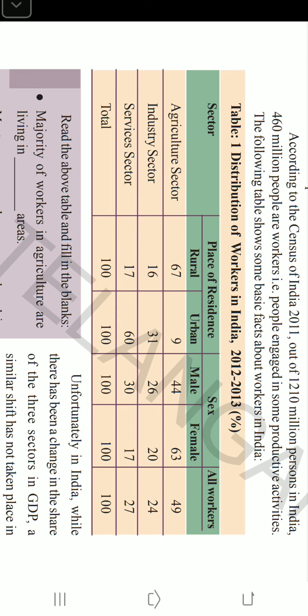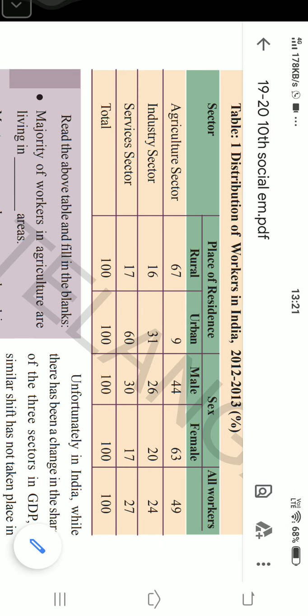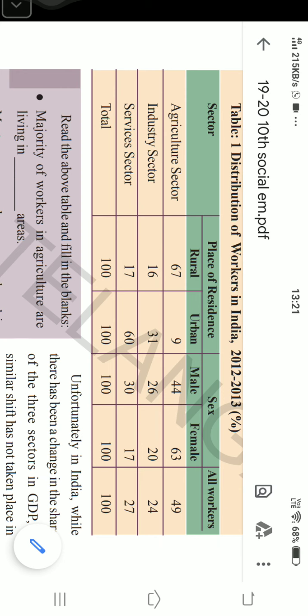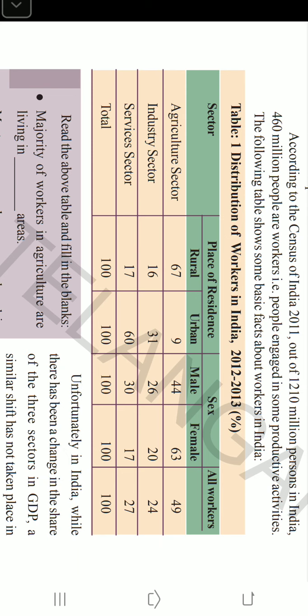This table says that the employment opportunities are very less in industries and service sector. Employment opportunities are high in agriculture sector. One thing. Second point, we see that the people working in agriculture sector are illiterate. Most of the people in rural area are illiterate. They find only one way, that is agriculture, for their livelihoods.